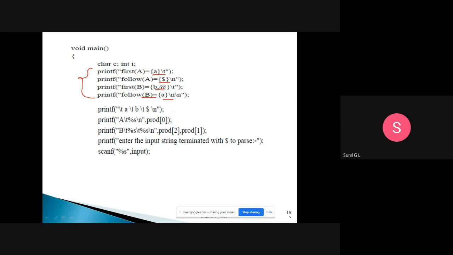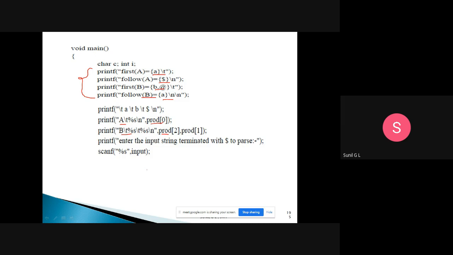So a, b, and dollar are what we are printing. Then after that we print the productions: the a productions and the b productions. So a tends to small a capital B small a, those productions are printed. So first we print first and follow, and after that we print the productions. Then it asks to enter the input string terminated by dollar.